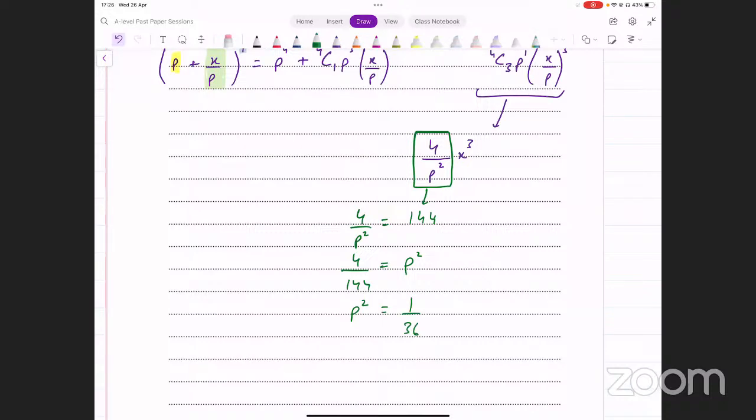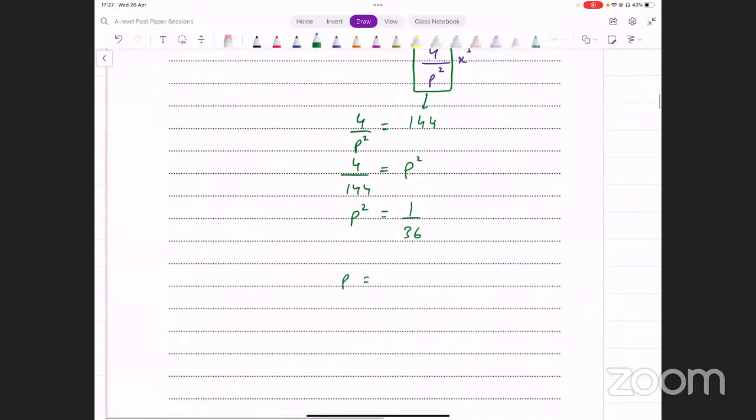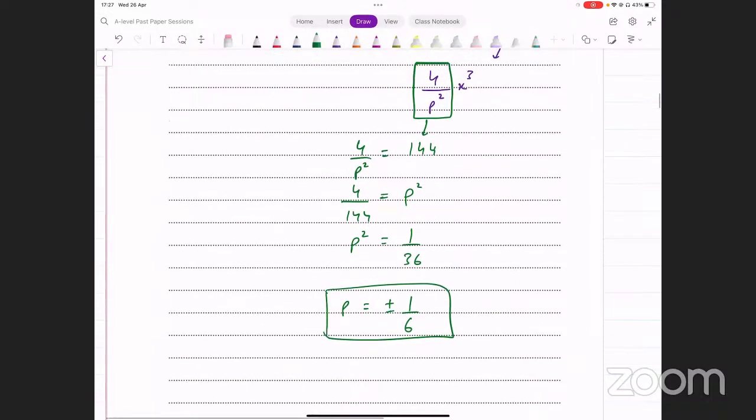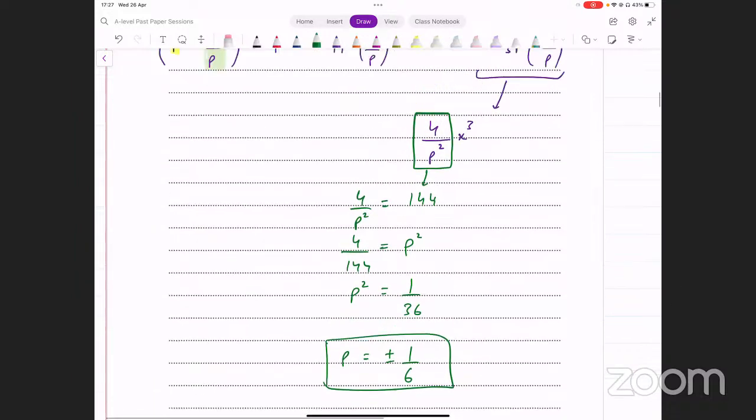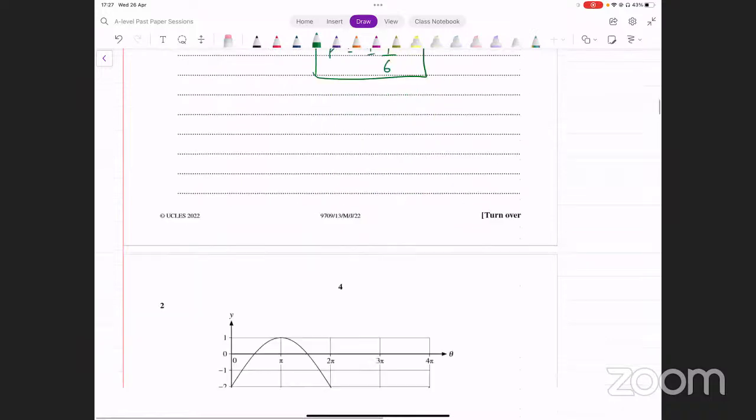Now you take square root on both sides. Remember, whenever you take square root, you have to put plus minus. So the value of p turns out to be either plus or minus 1 over 6. These are the two values of p that we get from this. All right, and that's what we were looking for in the first question. Okay, that was not that difficult, but so that's what we start from. Now let's move on and see if we have more difficult questions.